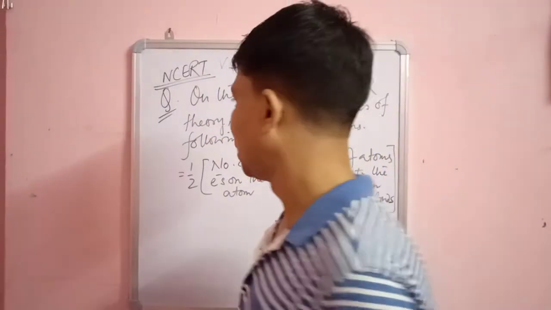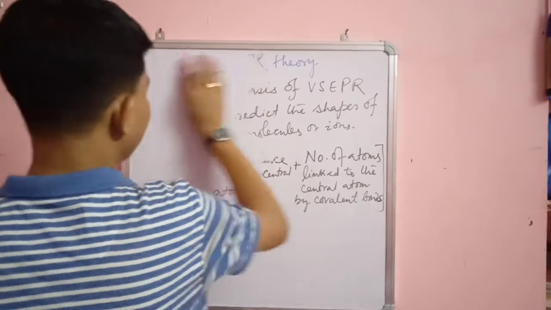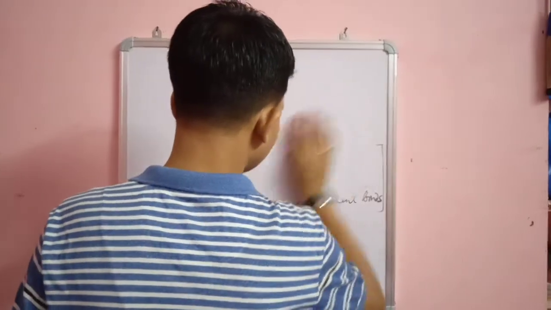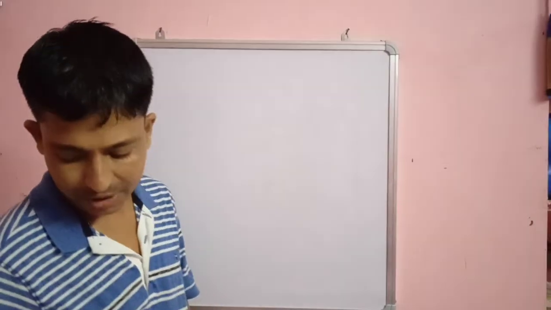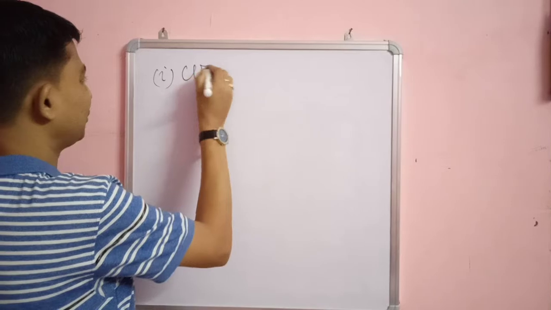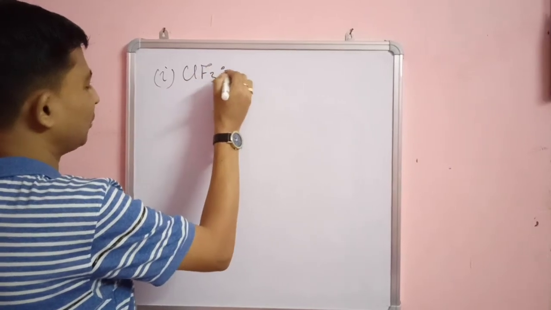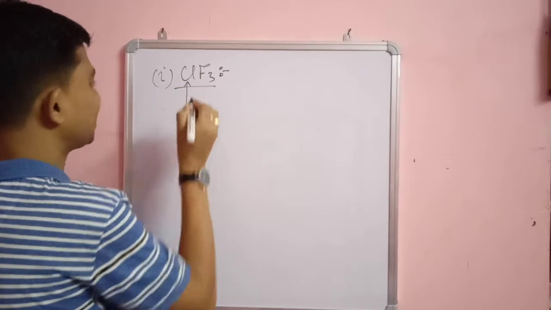So the first example which I am taking is the ClF3 molecule. In ClF3 the central atom is Cl.